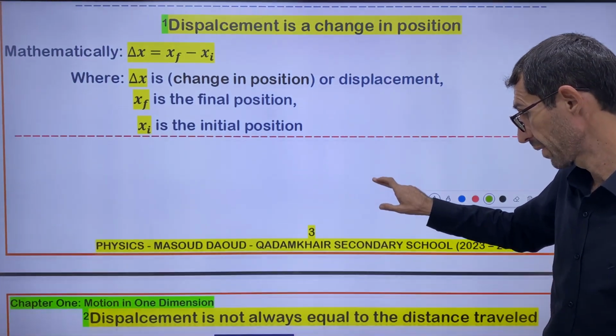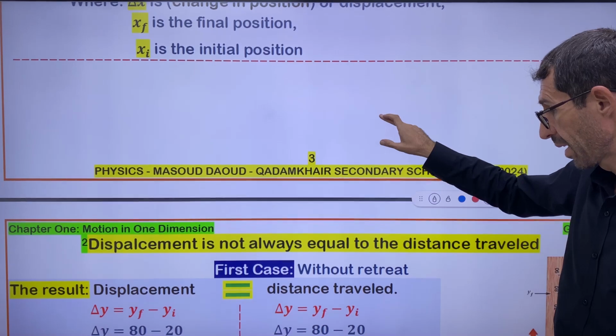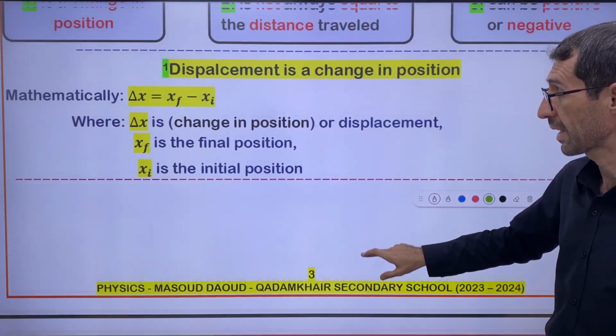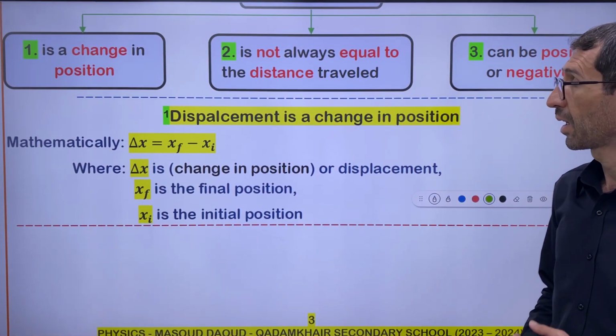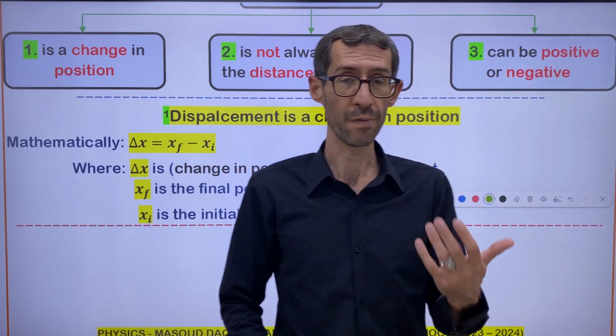Let's move on. The second property, I'm going to leave for the next lesson, and finish this lesson here.